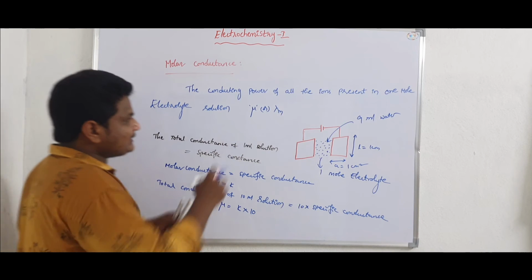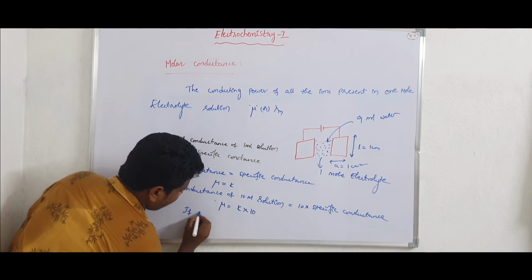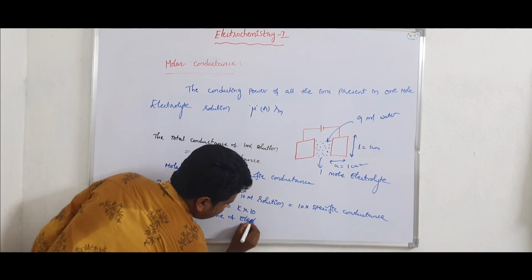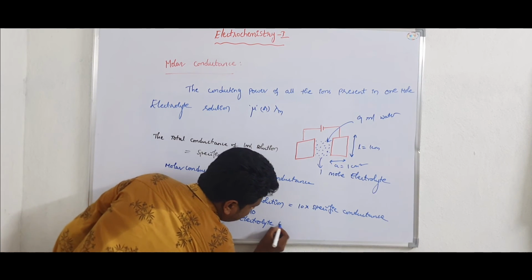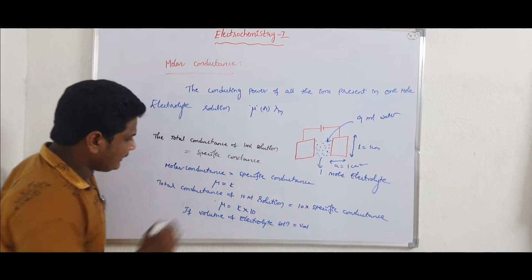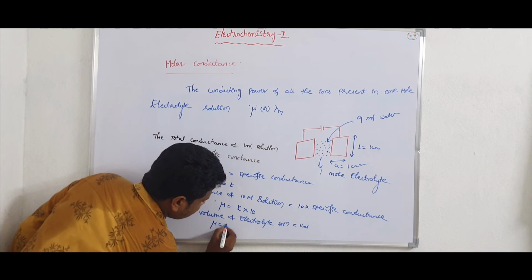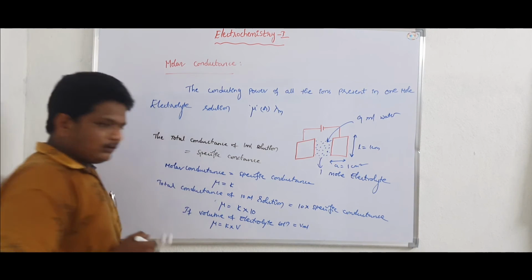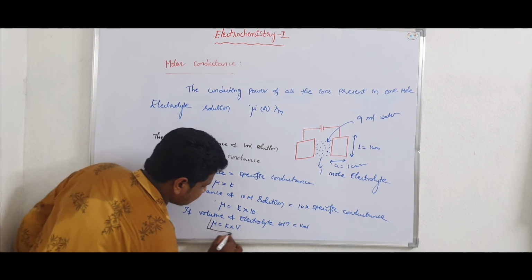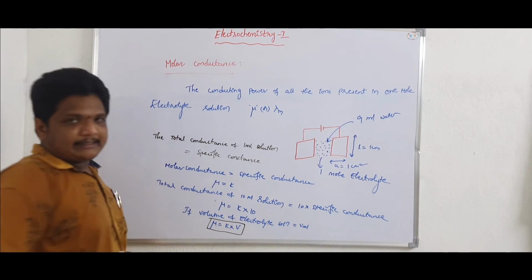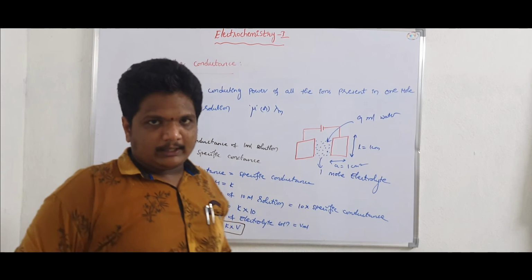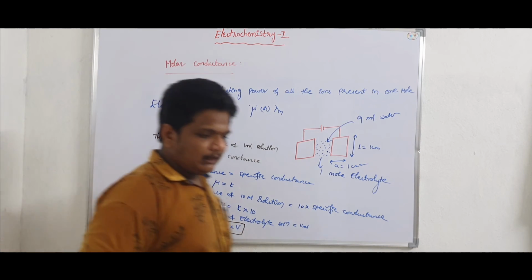If the volume of the electrolyte solution is V ml, in that case mu is equal to kappa into V. This is the expression for molar conductance. Now what are the units of this molar conductance?